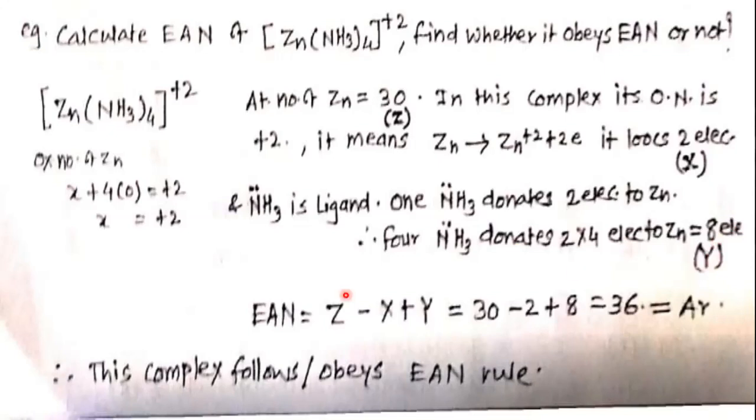Putting in this formula, EAN is equal to Z minus X plus Y. So 30 minus 2 plus 8, 28 plus 8, it is 36, equal to krypton. So this complex follows or obeys the EAN rule. Okay, thank you.